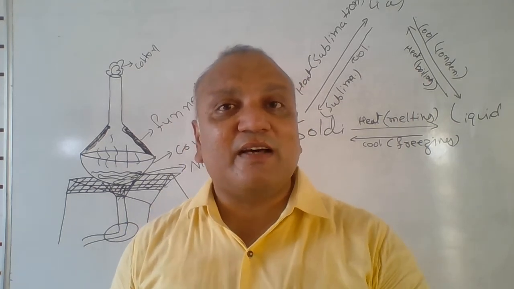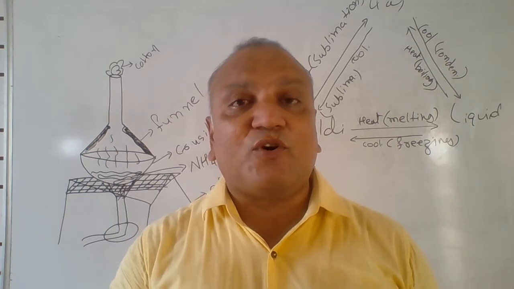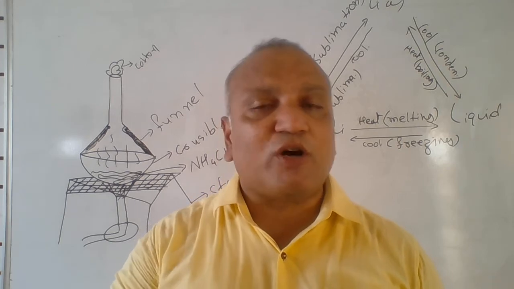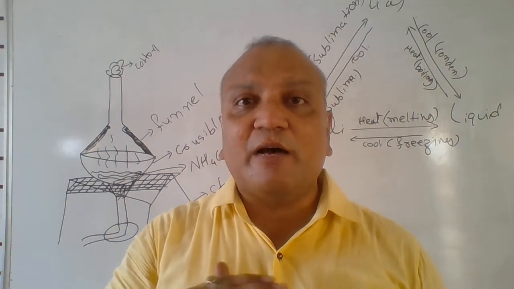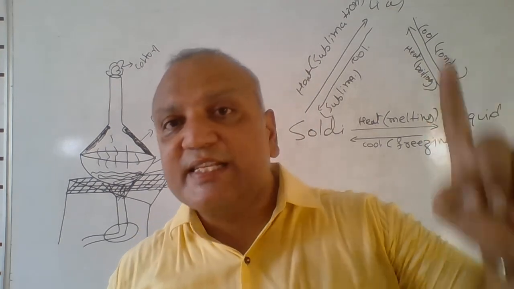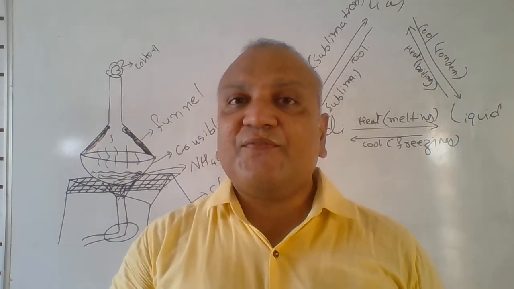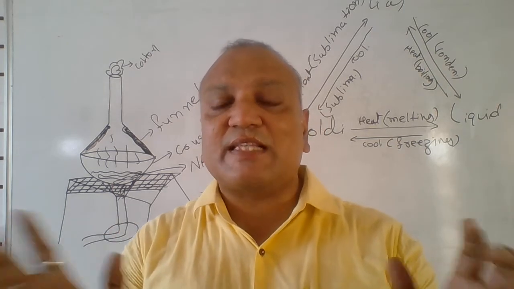So these are the effects. For example, its melting point. For the solid, when we apply pressure to the solid, its melting point rises, and when we apply pressure to the gas, its boiling point rises. For that reason, if you want to perform the activity, you have to keep two ice slabs.